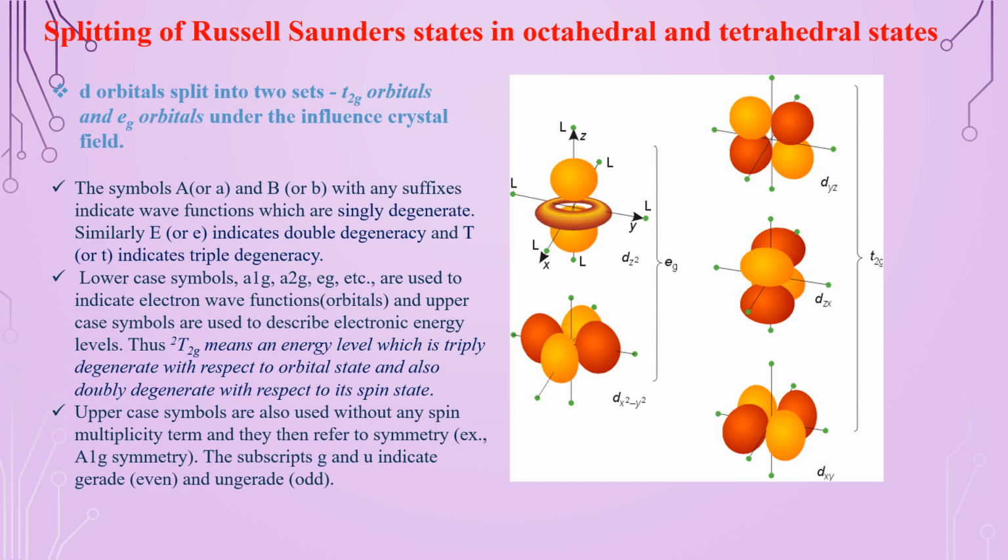The difference between the two levels is 10 Dq or delta O. So here they split into two levels, T2g and Eg.